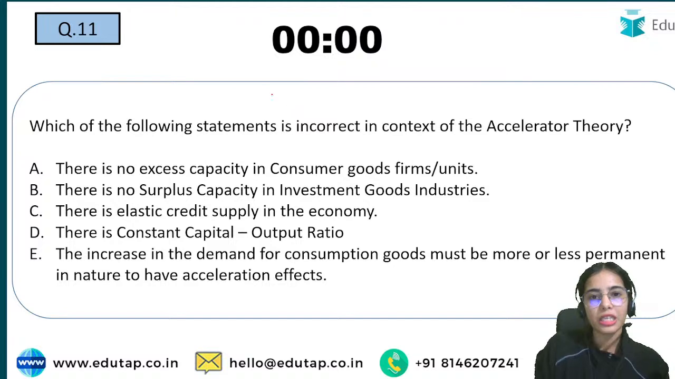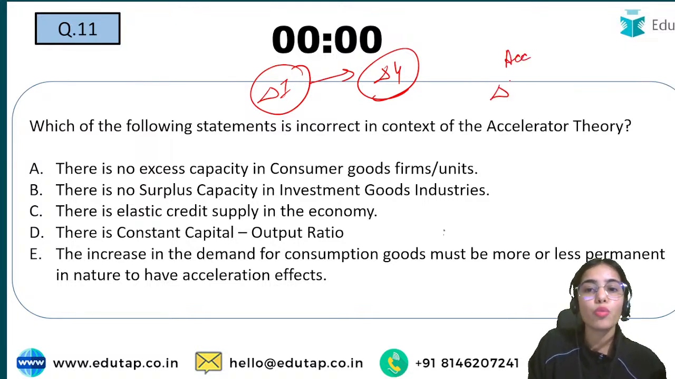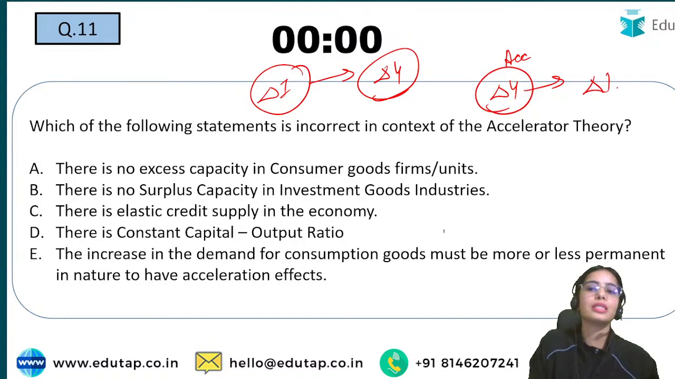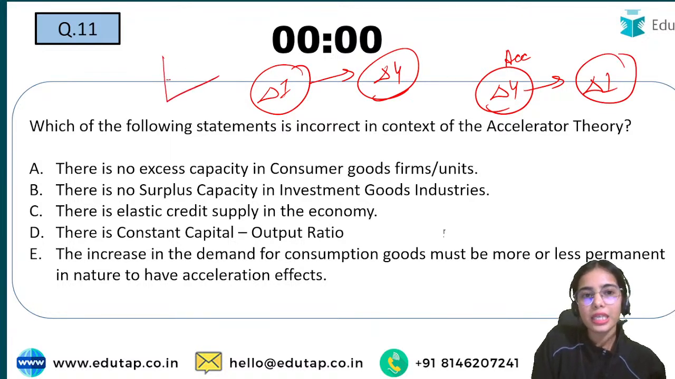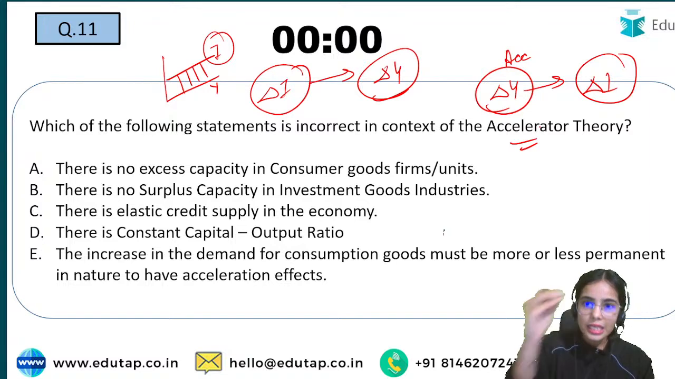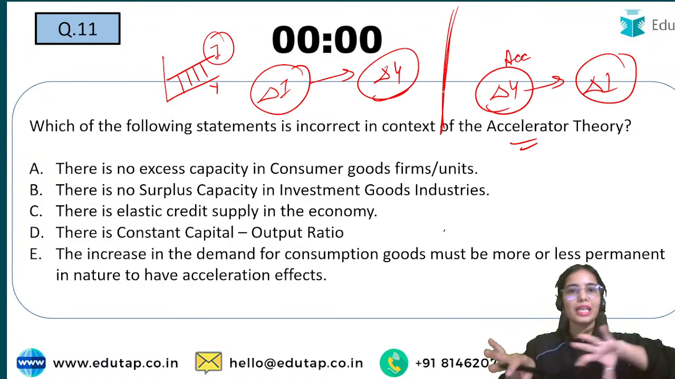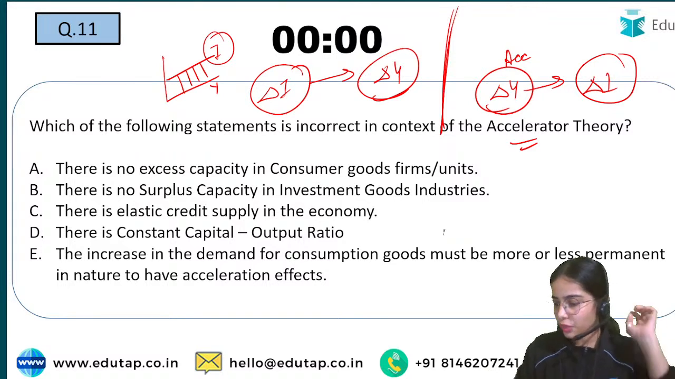So the multiplier theory said that with an increase in investment there is an increase in income or output. The accelerator theory said that if you want to increase output, you have to increase investment. Keynes said that with an increase in income, investment cannot change, but the accelerator said that is not true: with an increase in income, you have to increase investment. That is the difference between the accelerator and the multiplier theory. Any confusion, anyone?